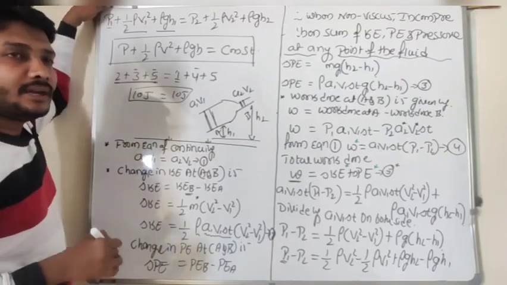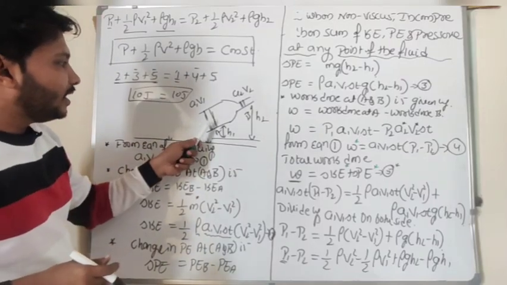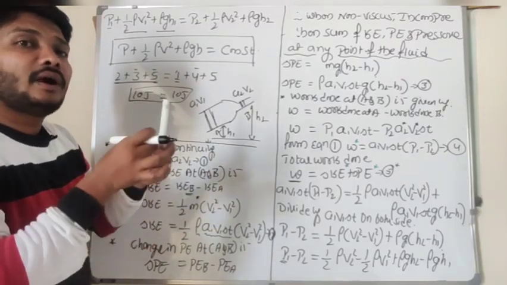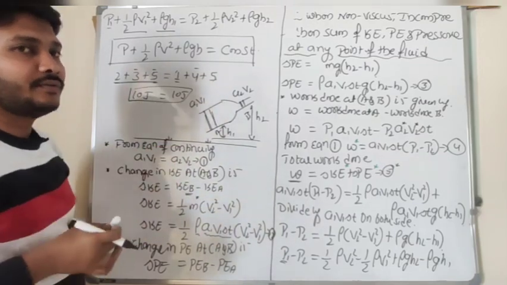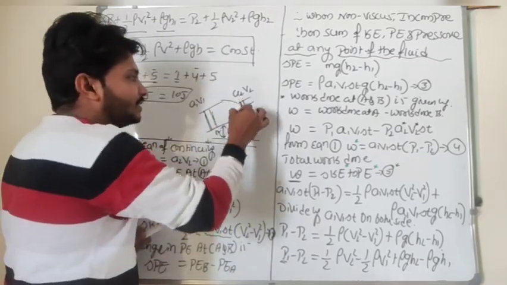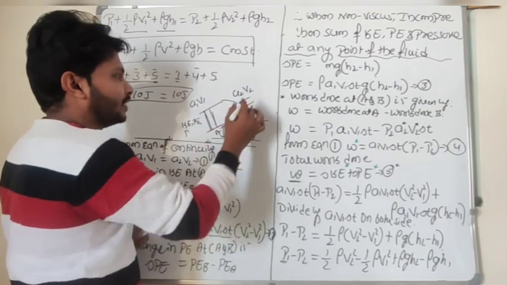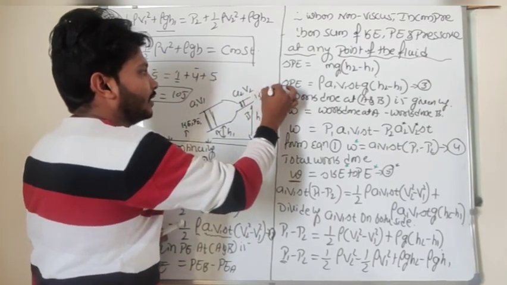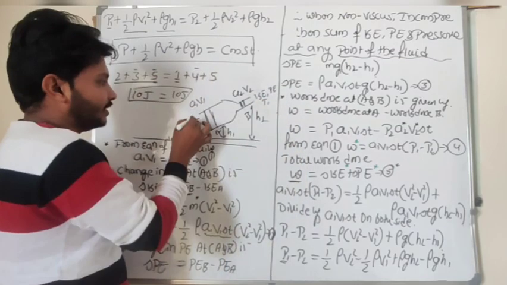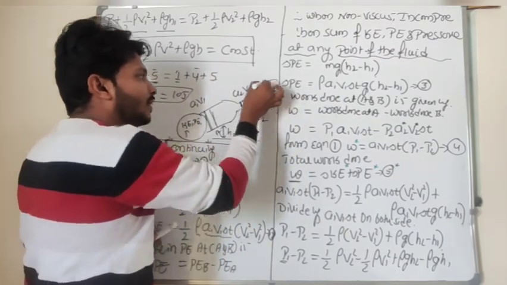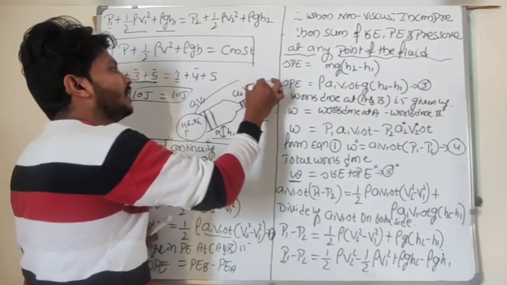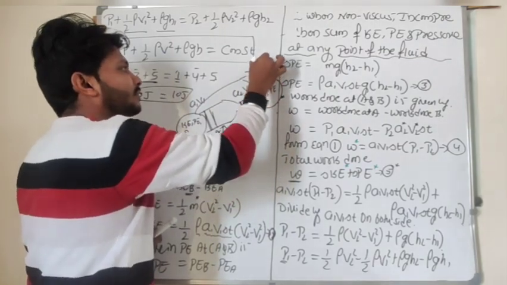So what does it mean? Individually there may be a different kinetic energy value, potential energy value and pressure energy value at each point. But if you make the summation of all these three things, you will get the same answer.